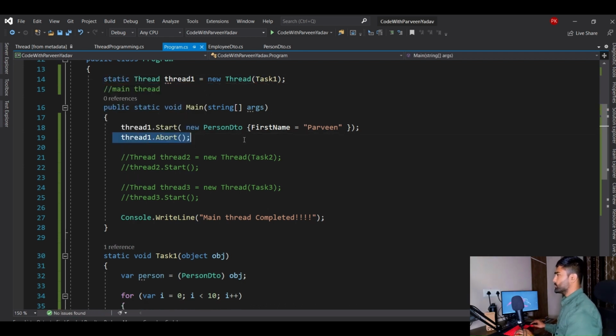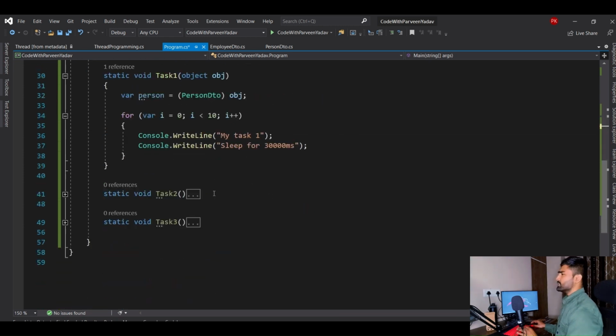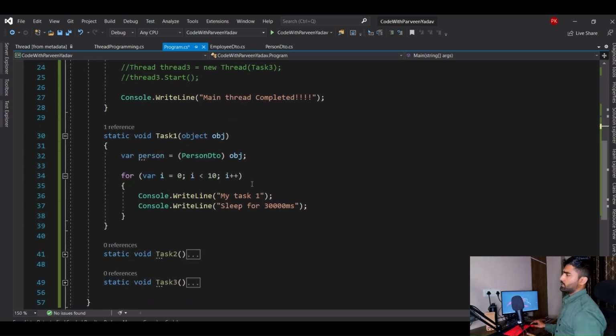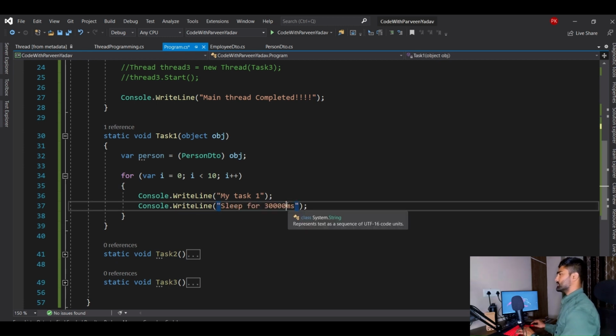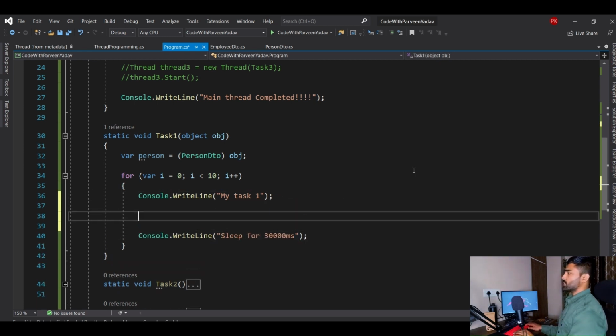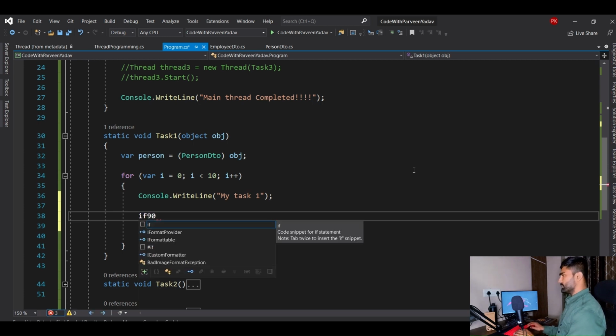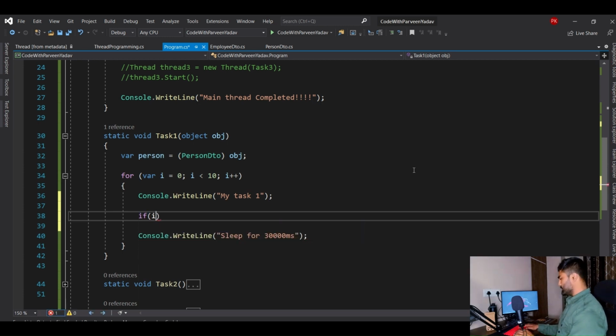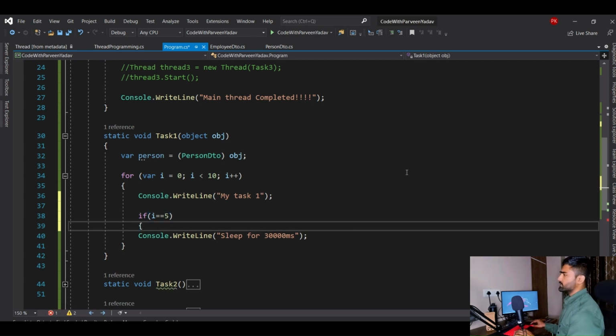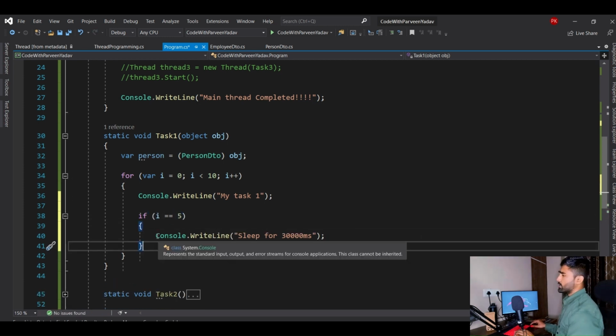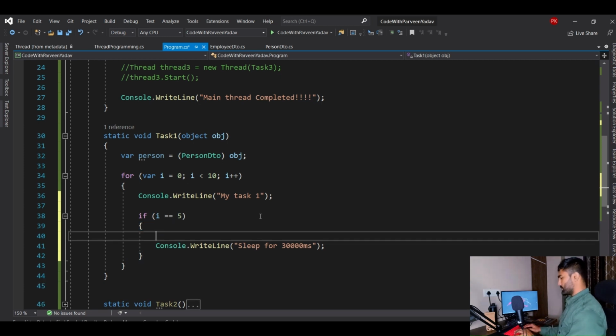So in what situation do we have to use that? Let's say you are doing some job, and in the job there is some condition. Let's say you check if i is equal to 5. When these many processes are done, I want to abort that. I don't need that anymore. So you can use it for those purposes.